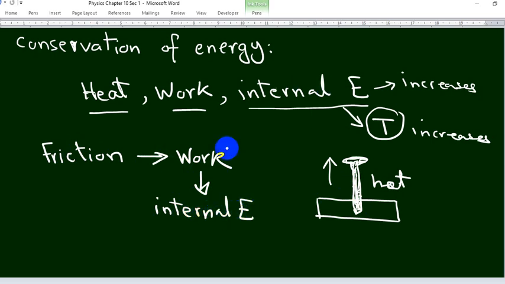By the way, internal energy takes the symbol U, heat Q, work W. So the work done by the friction force is converted into internal energy. This internal energy causes an increase in temperature.